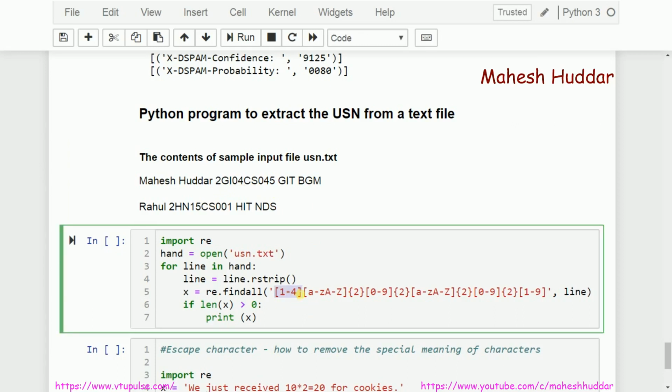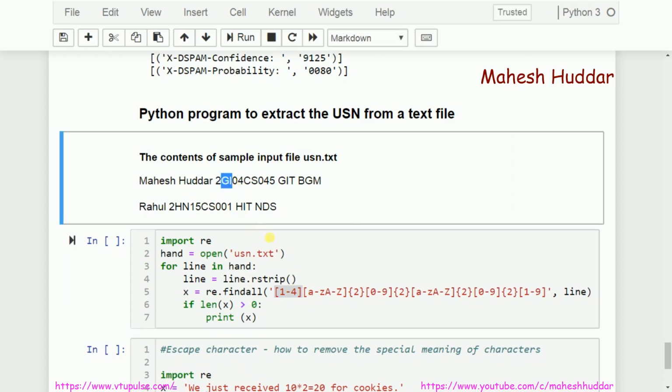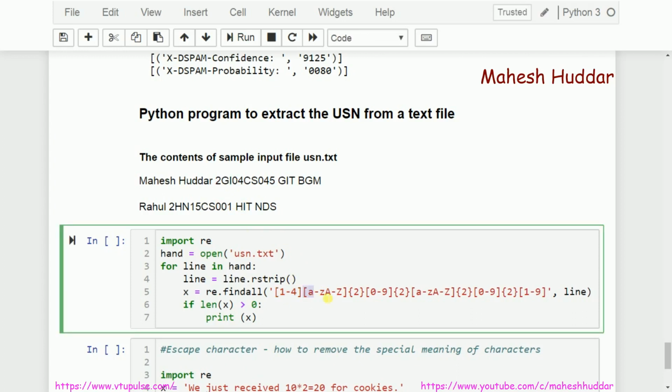It will be anything in the range of 1 to 4. After that there will be a college code, that is 2 characters. So it may be an uppercase letter or a lowercase letter. So this will match with the first character.